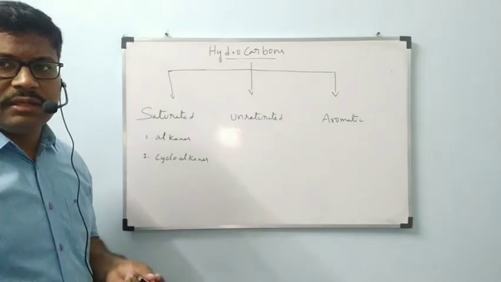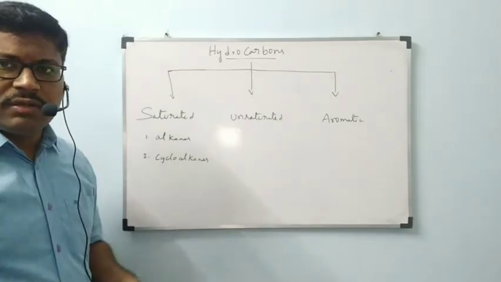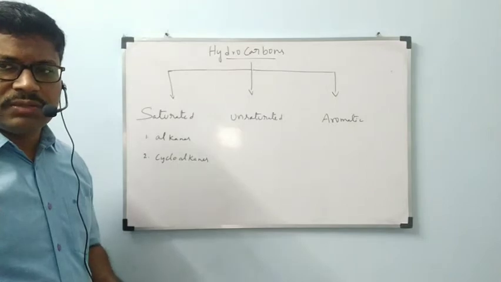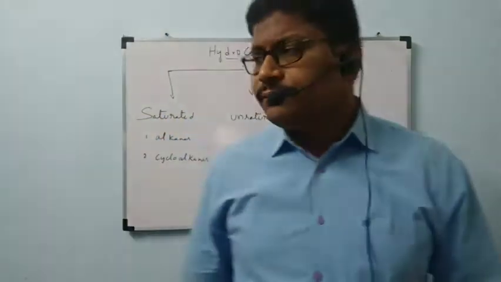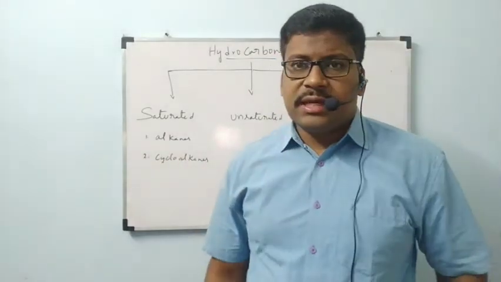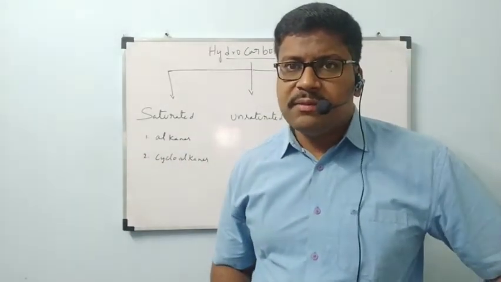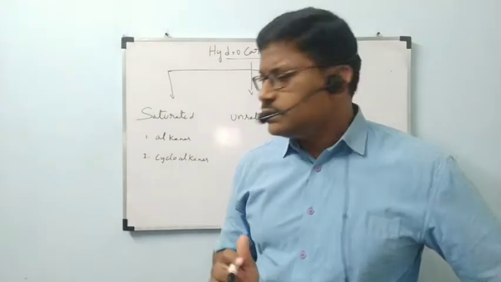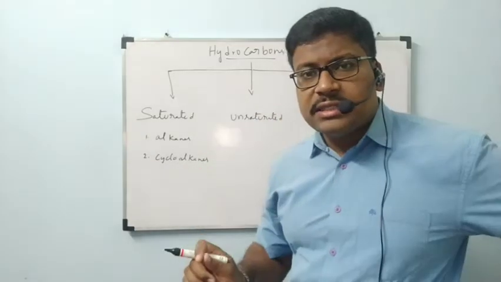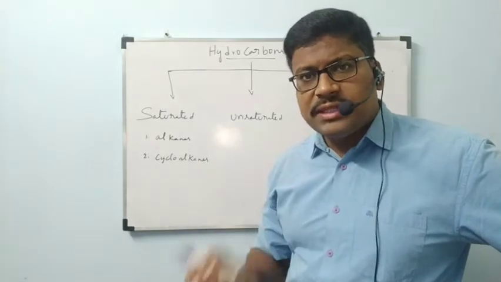What is meant by alkane? They follow the general formula CnH2n+2. They contain only carbon-carbon single bonds. The compounds which contain only carbon-carbon single bonds are called alkanes. Even cycloalkanes contain only carbon-carbon single bonds.